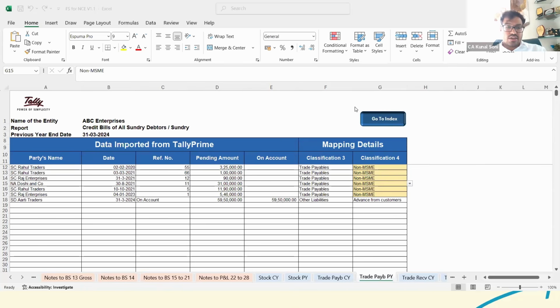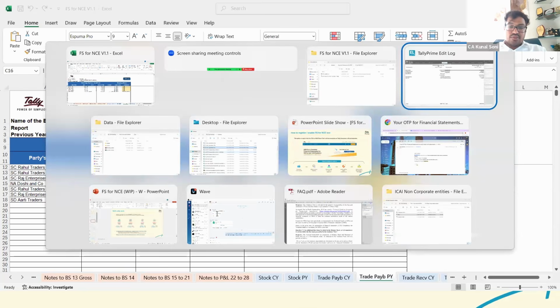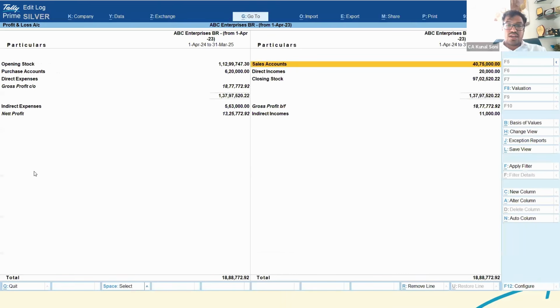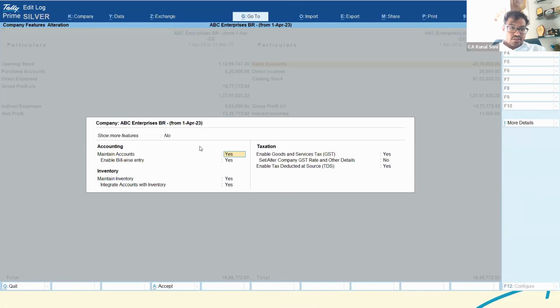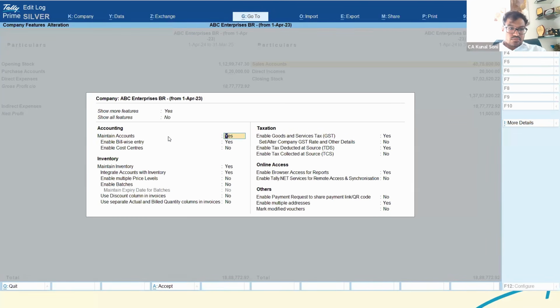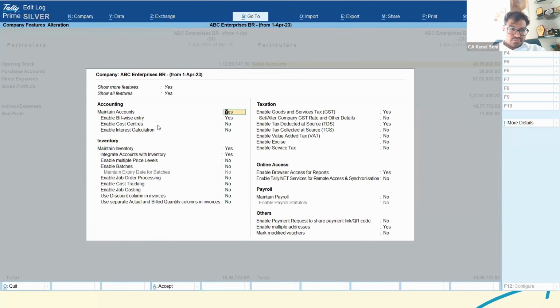Now one thing I would like to highlight here, because this point is raised: there is an option in Tally with regards to accounts only and inventory. Many of you might already be aware there is an option here, maintain accounts, and an option here, maintain inventory. Now below that, if you look into integrate accounts with inventory, what is the relevance of this particular thing? If you want to integrate the accounts with your inventory, what happens?